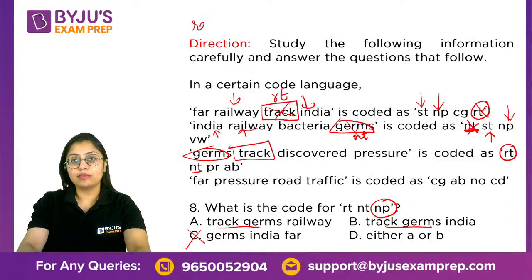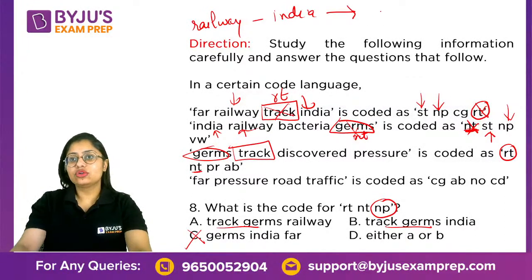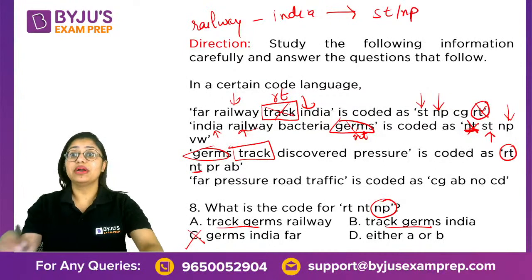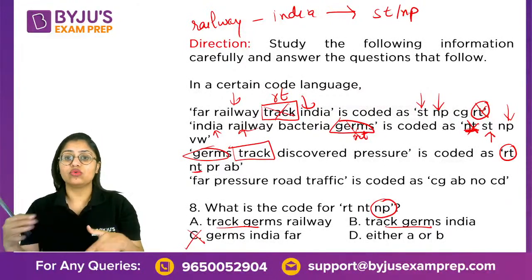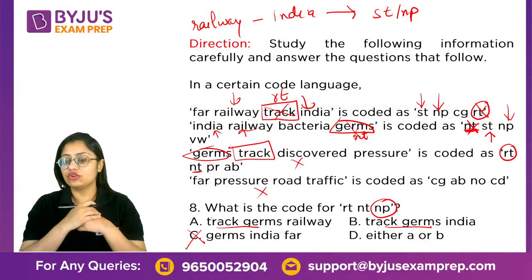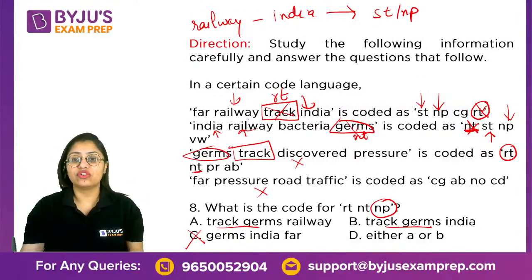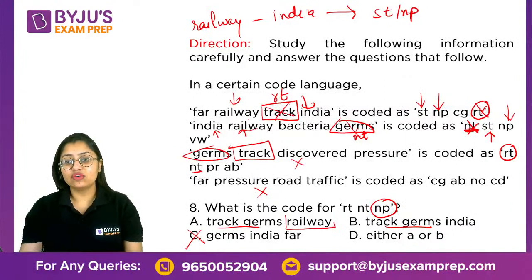So can I say railway and India can lead to ST or NP, but I have no idea which one is the code for which one. So, railway, India, in this we do not have railway, India. Okay, I have no idea how to find out which is the code for railway and which is the code for India. And these guys gave you both the words in option A and B, and hence that gives me option D as my answer.